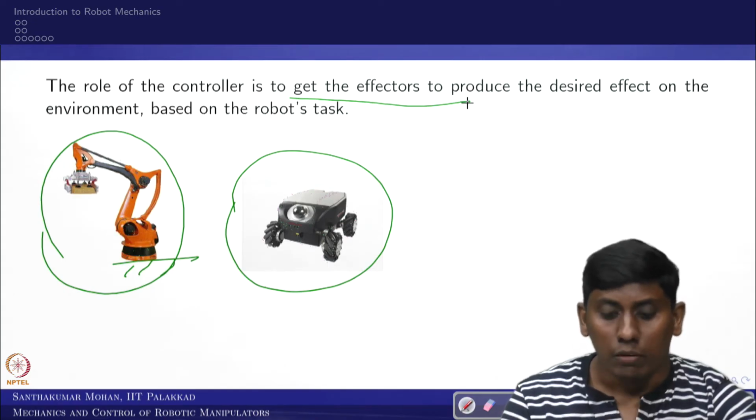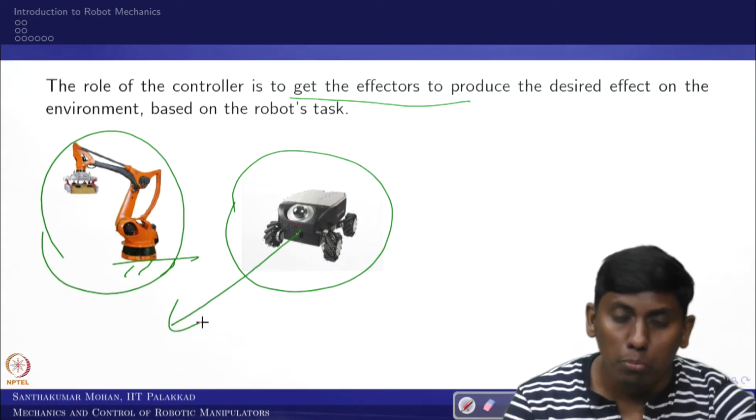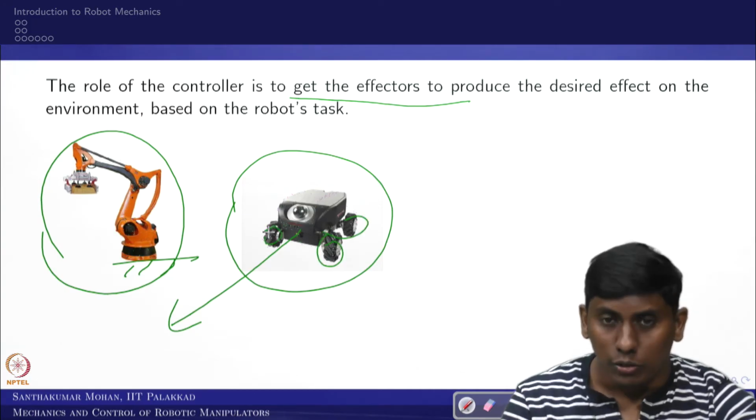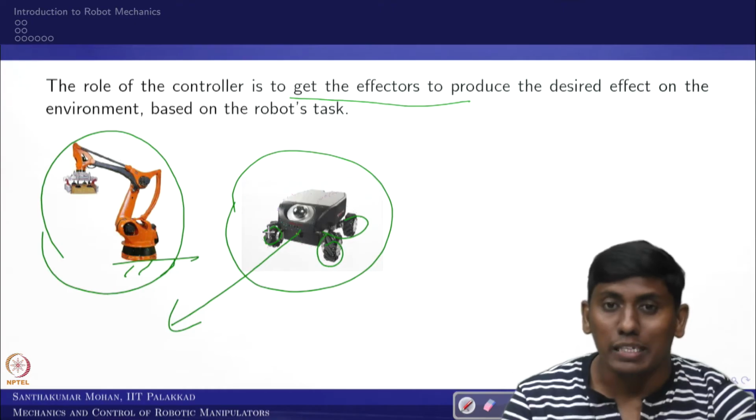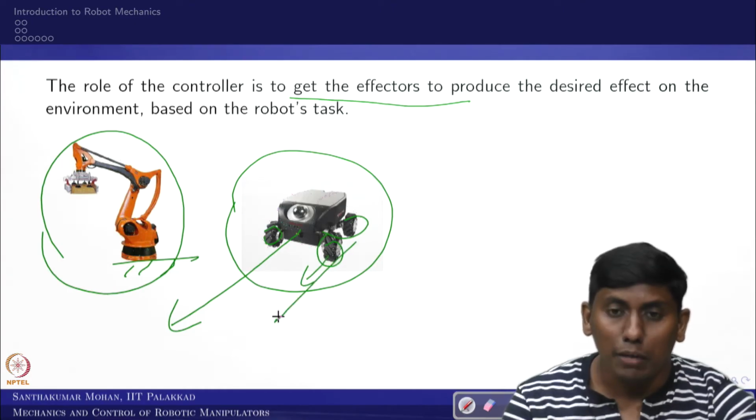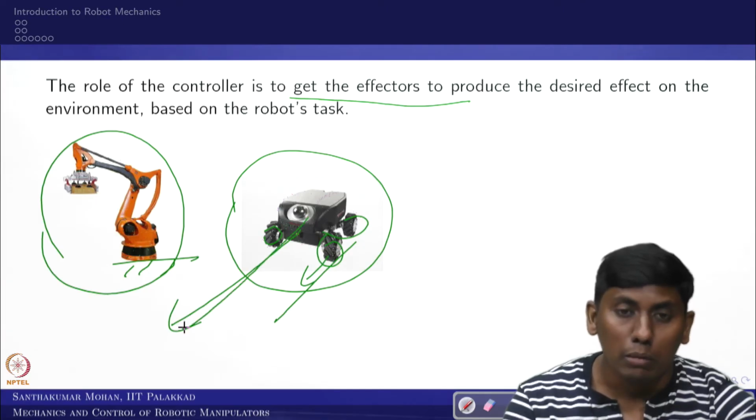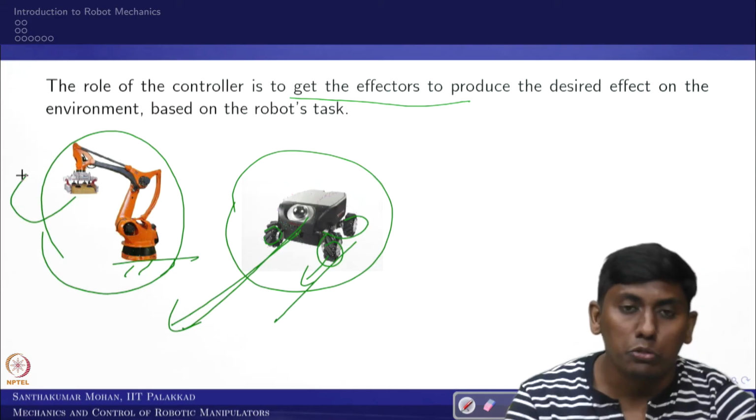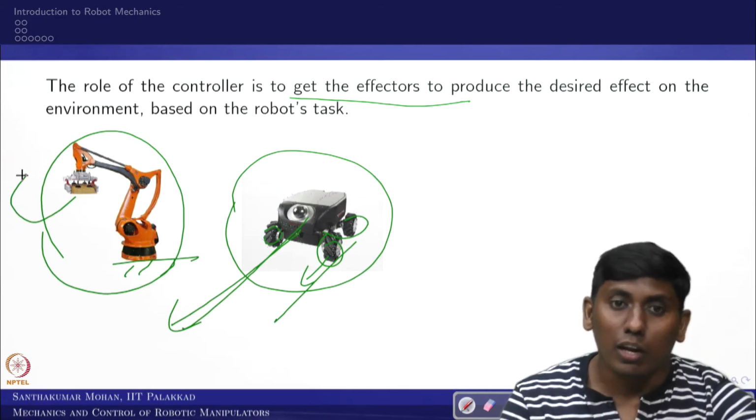For example, if I want to move this robot in a straight line, these four wheels are going to generate a force on the ground, or you can say an effect on the environment, creating traction. That should be done in such a way that the robot moves in a straight line. In the same way, this object is supposed to maneuver.